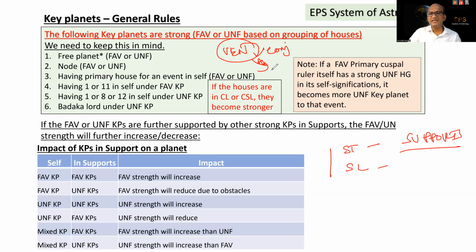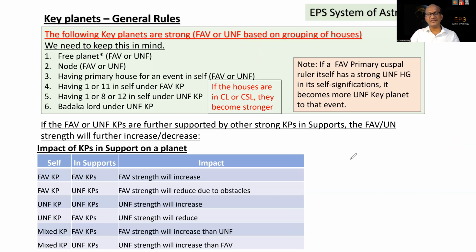So that way, these favorable or unfavorable key planets can be playing a role for other planets by way of supports. So when a favorable key planet has a favorable key planet in its supports, automatically the favorable strength is going to increase. Similarly, if an unfavorable key planet has other unfavorable planets in its supports, automatically the unfavorable strength is going to increase, logically.